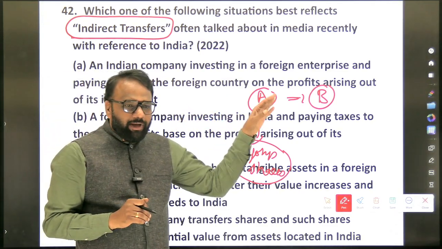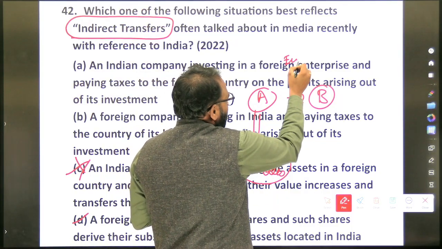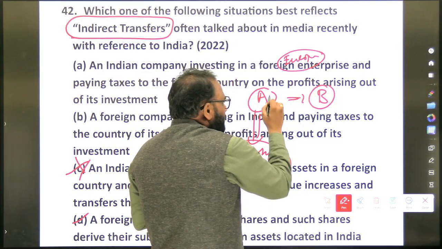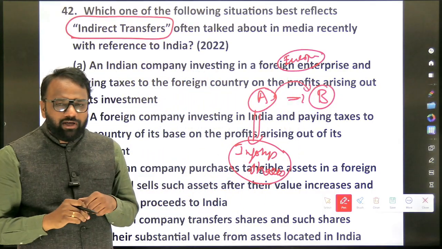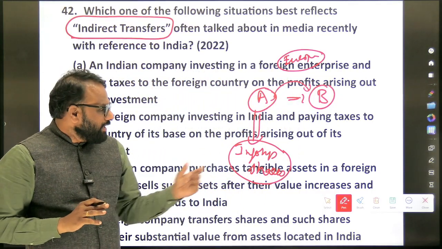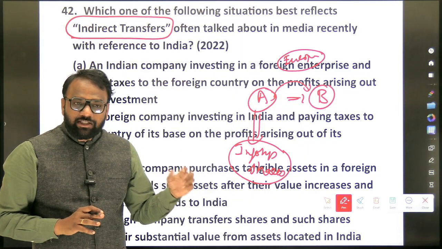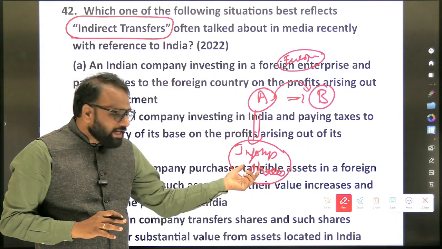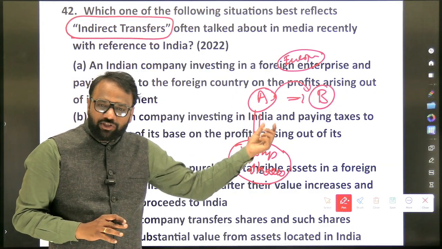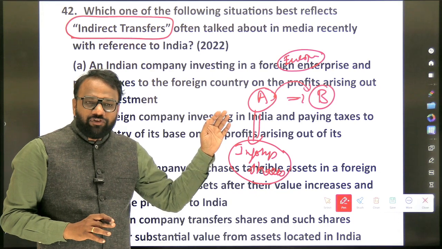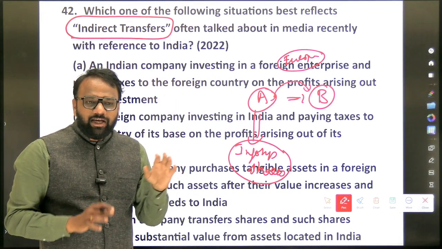Now, both A and B are located abroad. Let's assume they are located in some European country. Now this company A is selling shares to company B. Whether they have to pay taxes to the Indian government? Yes, because basically they are transferring Infosys shares, so they have to pay some kind of taxes to the Indian government. But as the transfer is taking place abroad, they are not paying taxes in that context.